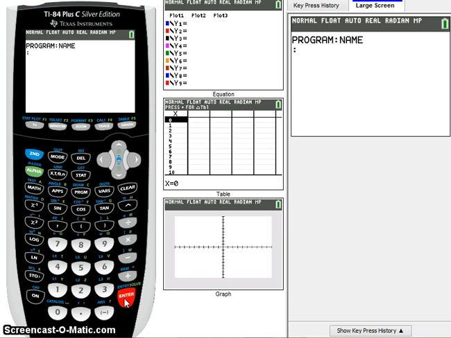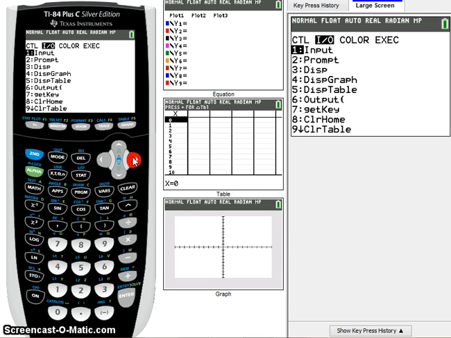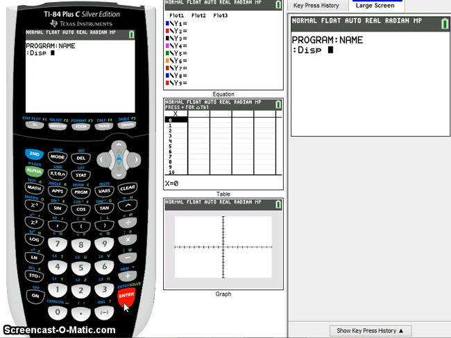All right. Now it's time to actually put in the program. I'm going to go back to the program key and hit enter. And now you see I have some options here. I'm going to go over to I/O, which stands for Input Output. I have a number of options, and the one I'm going to choose is Display, D-I-S-P, right here. And I'll hit enter. That's telling me that I'm going to display some words.